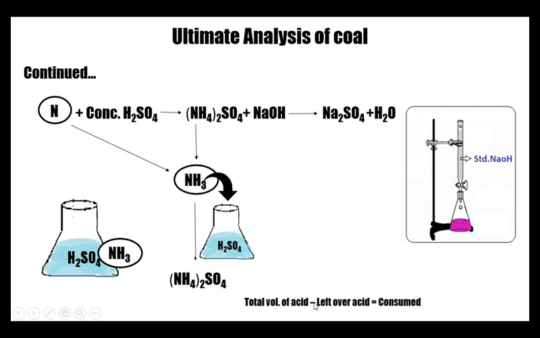So total acid minus leftover acid is equal to the total volume of consumed acid, which means the volume of acid required to neutralize the amount of ammonia produced from the combustion of the coal. Let us say that V1 is the volume of standard acid consumed and N1 is the normality of the standard acid.